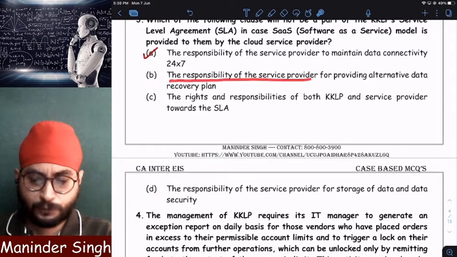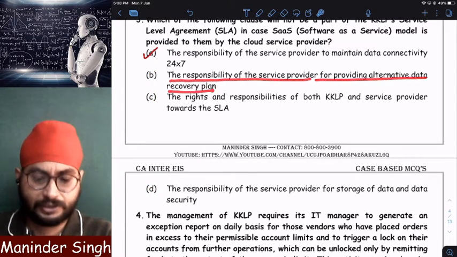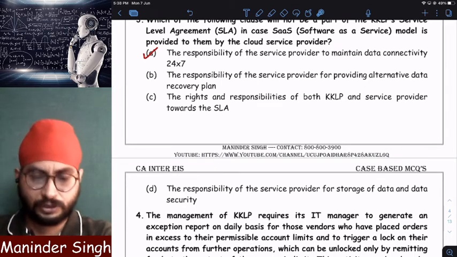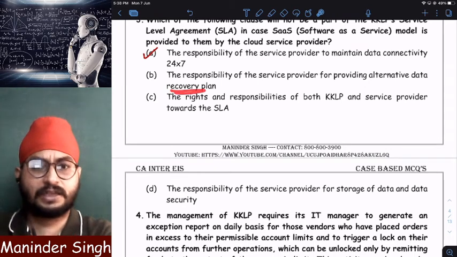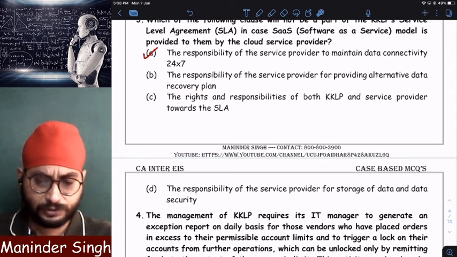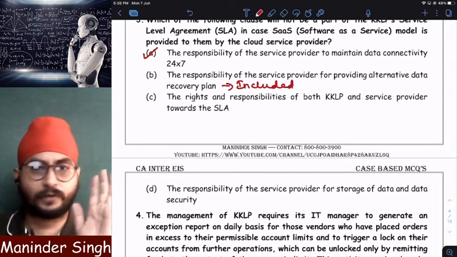Responsibility of the service provider for providing an alternate data recovery plan. Obviously, I store my data in Google Drive. If something happens to my Google Drive account, it is the responsibility of Google Drive to provide me recovery. Recovery plan means how to recover my data back. Yes, this will be included, because it is the service provider's responsibility only.